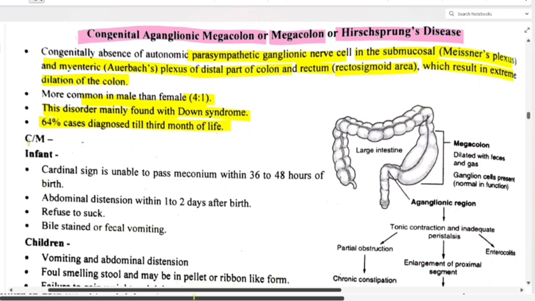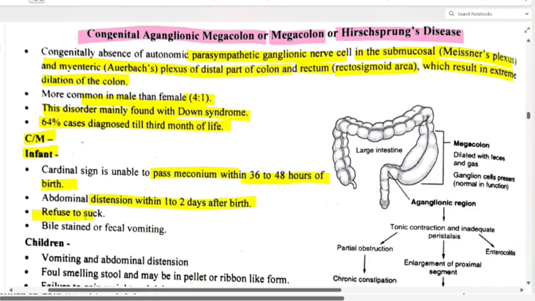Clinical manifestation, that is for infants, the cardinal sign is inability to pass meconium within 36 to 48 hours of birth. So we know, right, that the normal period of passing meconium is within 36 to 48 hours. But if a newborn baby fails to pass meconium within 36 to 48 hours, we can suspect Hirschsprung disease.